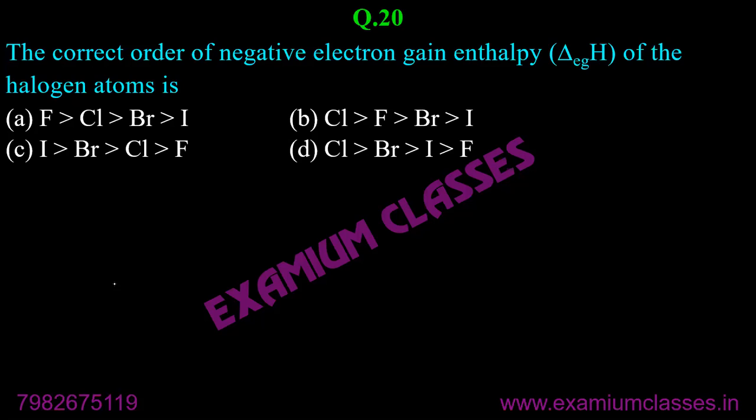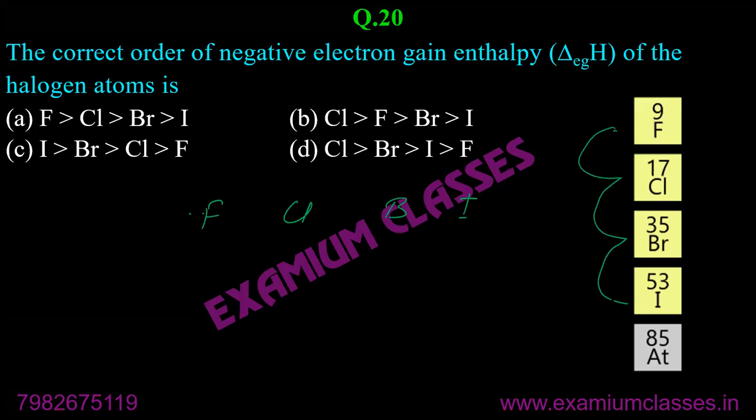Yes, Rashi. Correct. So normally, theoretically, okay, it should be fluorine, chlorine, bromine, iodine, theoretically.